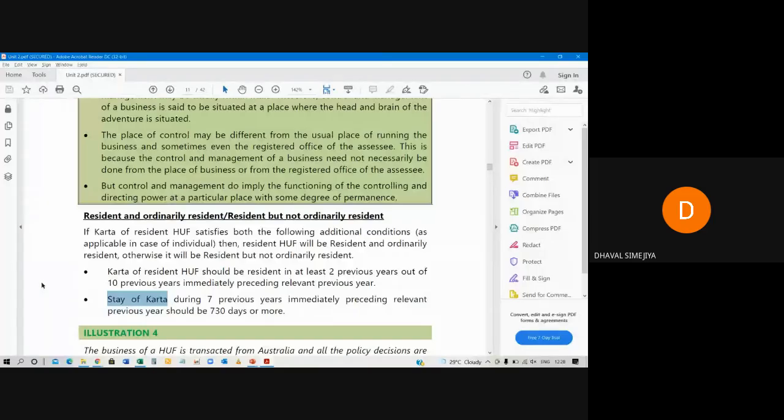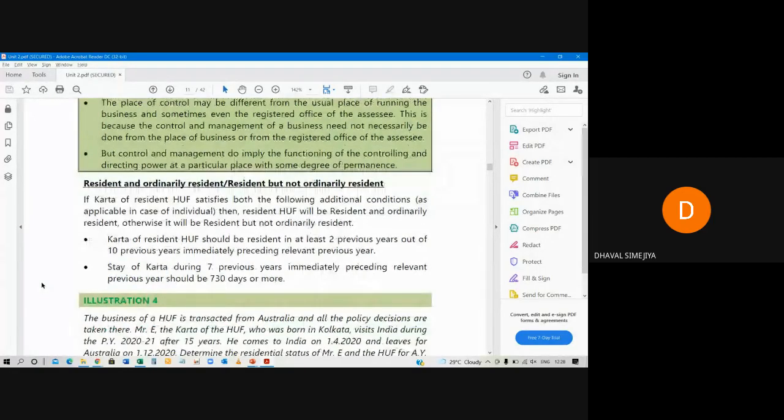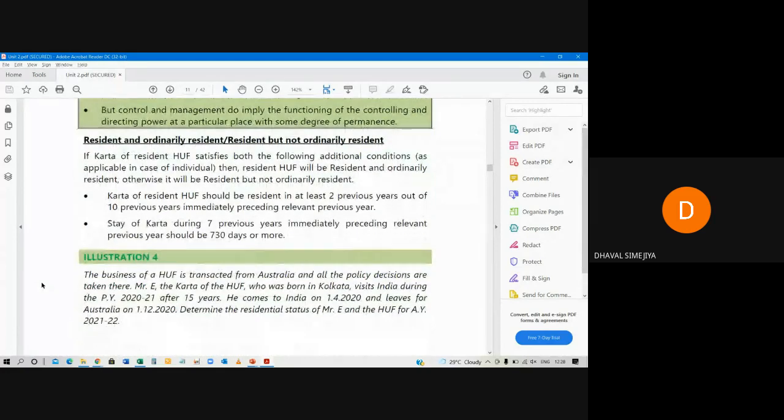Done? Chalo, so give me the answer of illustration number 4. Try to solve illustration number 4 and give me the answer. It is for both, okay? Individual and HUF, both. You are supposed to calculate for both individual and HUF.